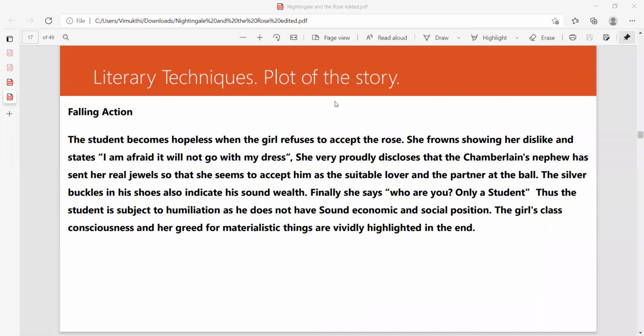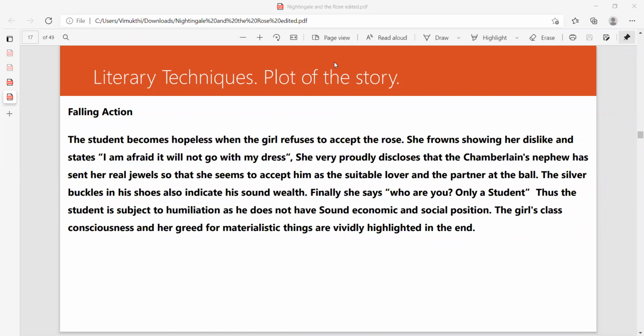That is unnecessary. This is called her ego. Understood? There are certain words actually used by her that are not necessary, Puta. Chamberlain's nephew has got this thing and that thing, and that is not necessary. This is where she shows her egoistic mentality. So certain things cannot be acceptable, right? So the humiliation part, I don't agree there. That is where she has gone wrong, my dear students, right?